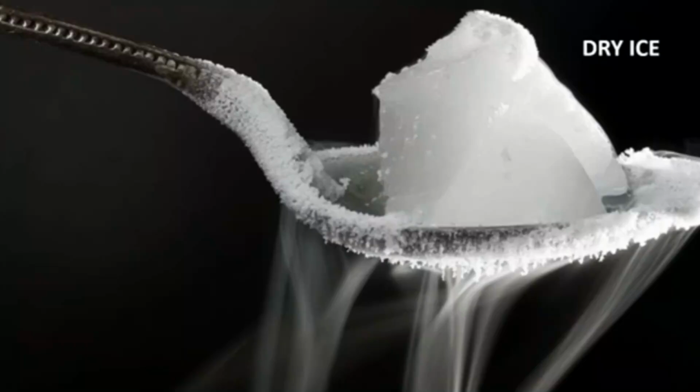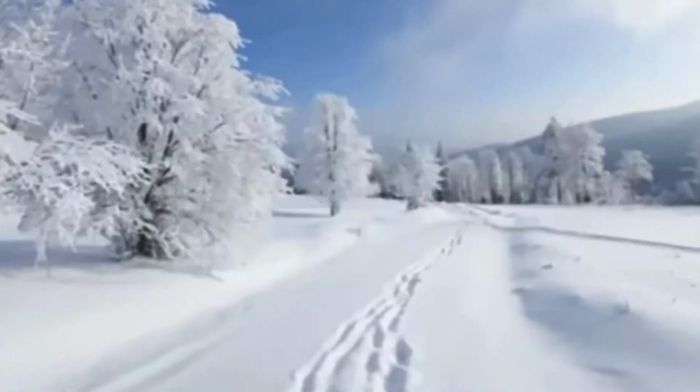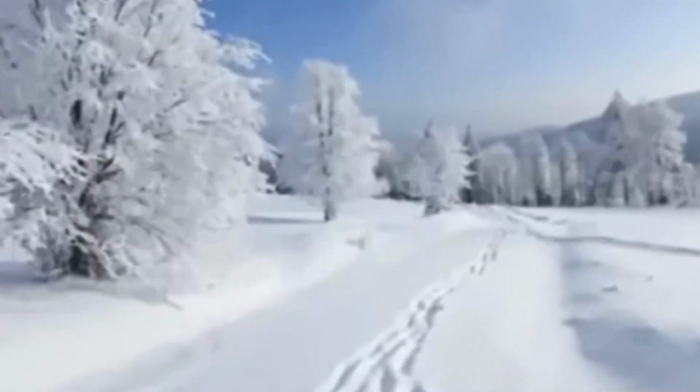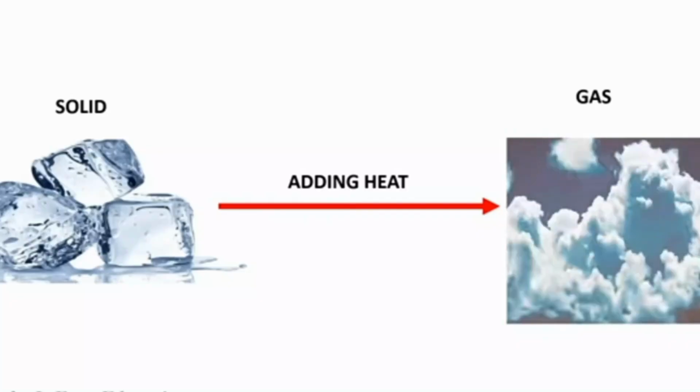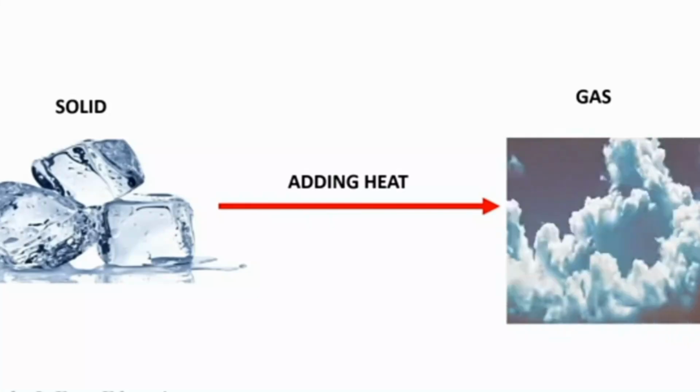Dry ice changes into gas directly, without changing to liquid. Snow can also change into gas directly in the winter months, without melting. The process in which solids directly change to gases is known as sublimation.